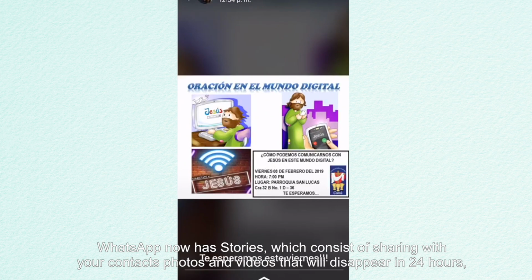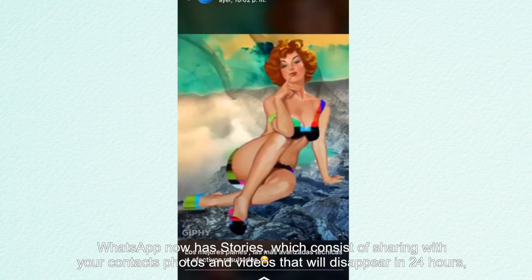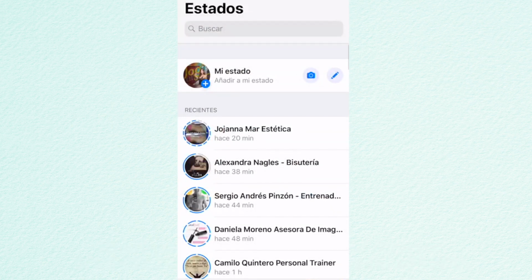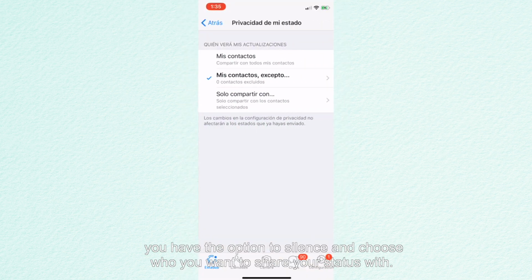WhatsApp now has stories, which consist of sharing with your contacts photos and videos that will disappear in 24 hours. You have the option to silence and choose who you want to share your status with.